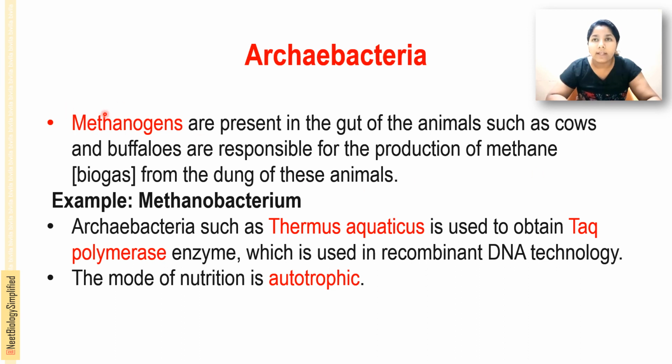Archaebacteria are called methanogens because they are usually present in the gut of animals like cows and buffaloes, and are responsible for the production of methane, that is biogas, from the dung of these animals.